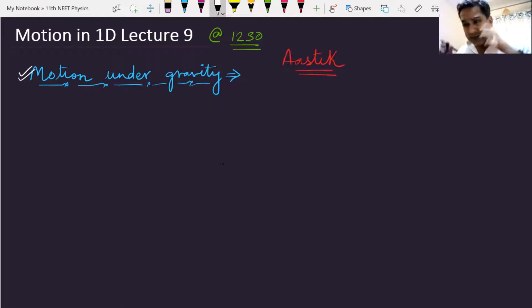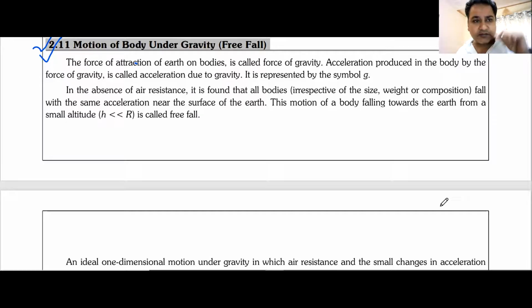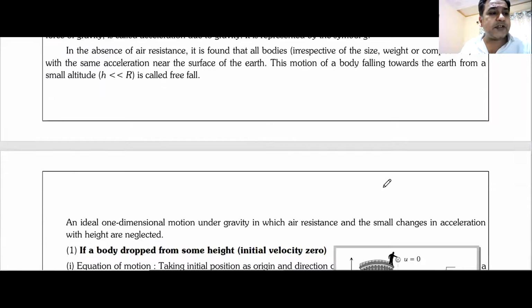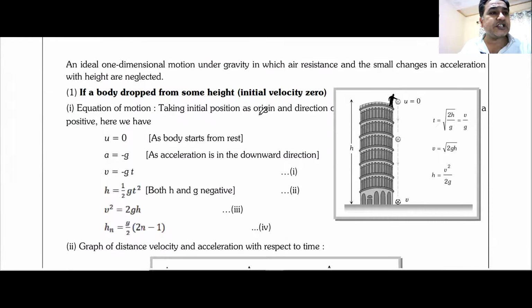But before going on, let us have a recap. This recap will be from your notes that are already there in your app. I hope everyone has seen these notes. I'm just taking a portion of those notes and we will discuss them first in today's class. Motion under gravity: gravity is the gravitational force of Earth. We have already discussed that the gravitational force of Earth, known as gravity, produces an acceleration of 9.8 meter per second square, which is known as acceleration due to gravity.